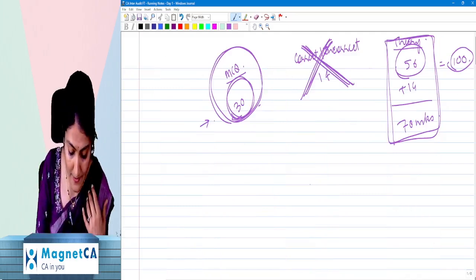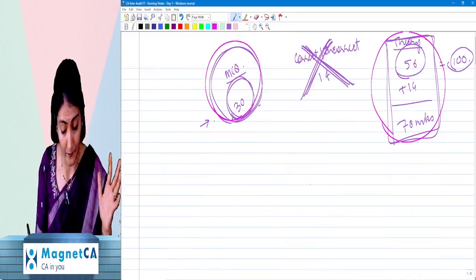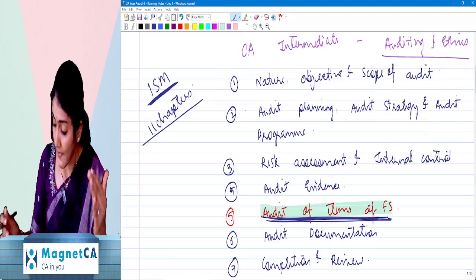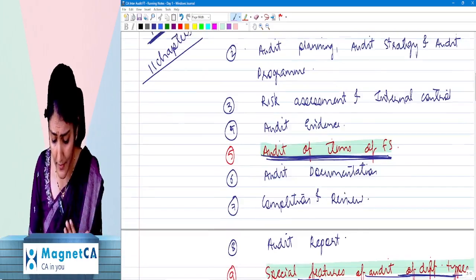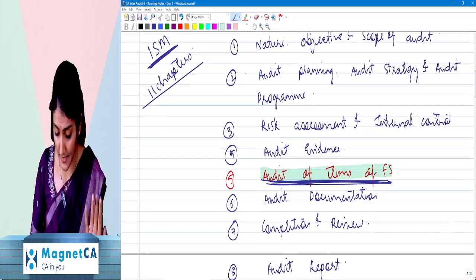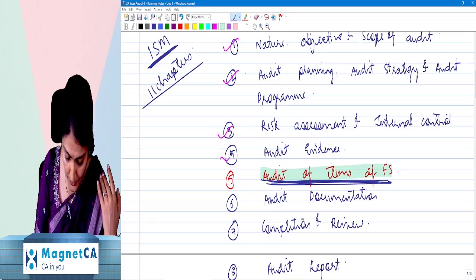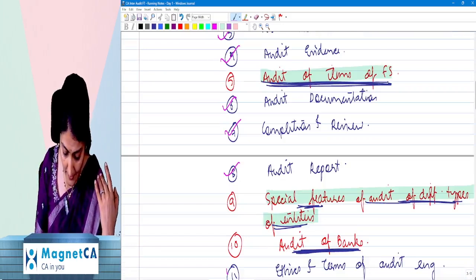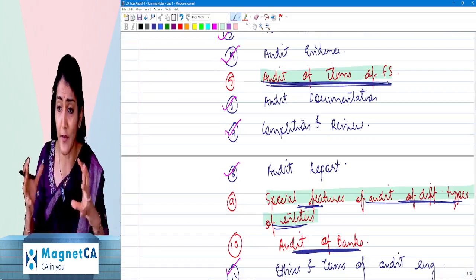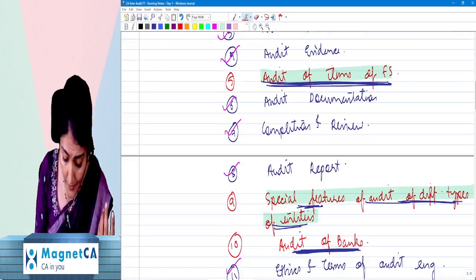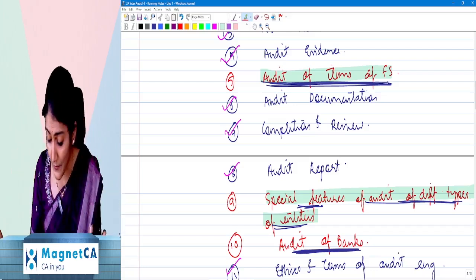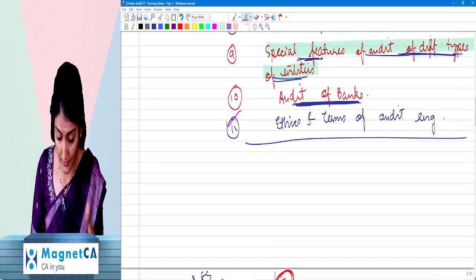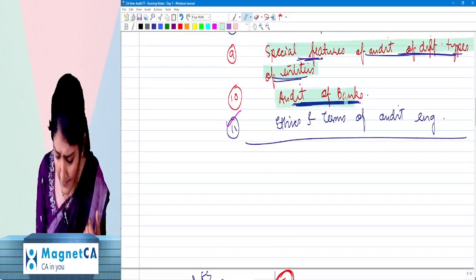Now your paper is divided into MCQ and theory. 30 marks are for MCQ and theory is of 70 marks. This is the list of the 11 chapters that we need to study. Chapter number 1, 2, 3, 4, 6, 7, 8, and then the 11, that is mainly the theory and the standards put together. Apart from that, you have the audit of items of financial statements, audit of different types of entities and the bank audit. So these are the audits that you have.